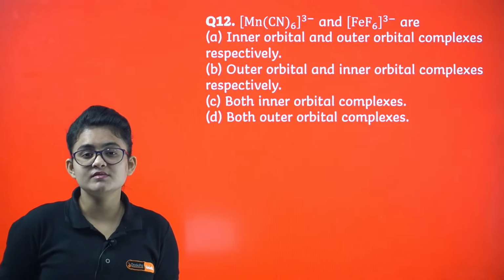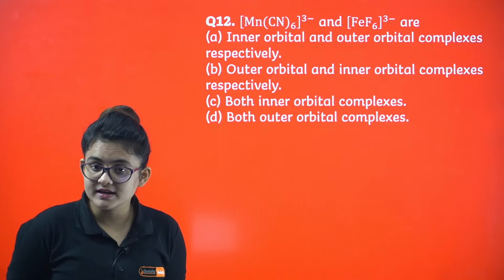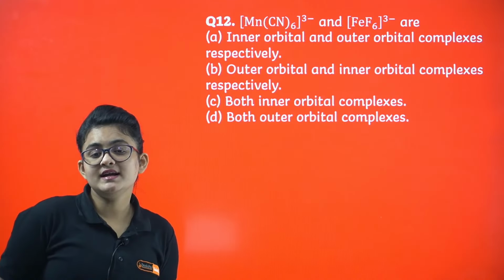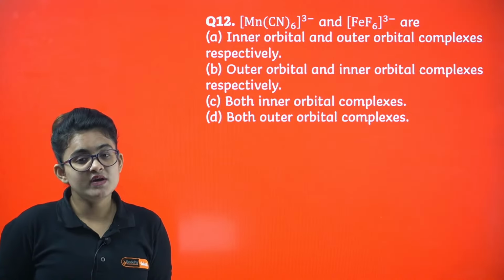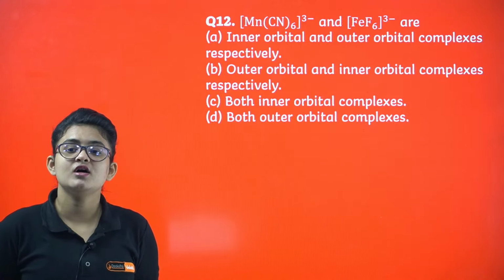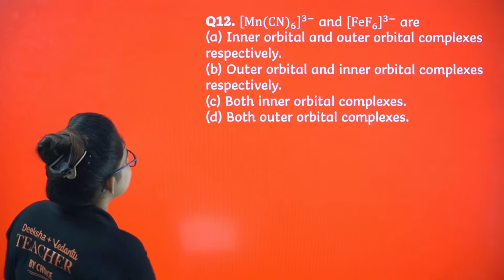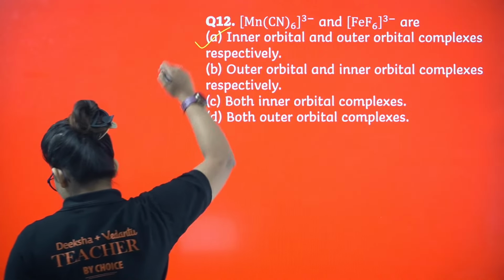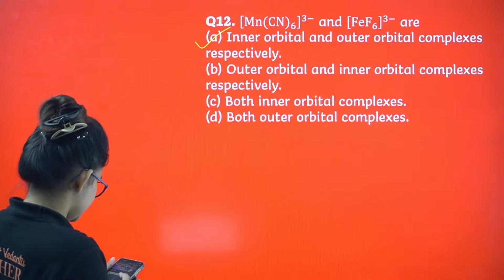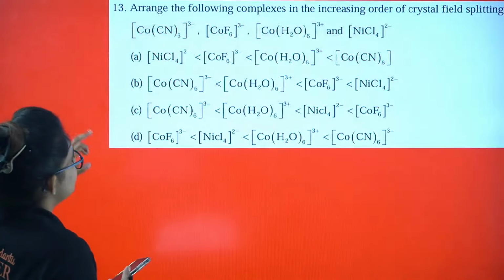But whenever it comes to fluoride F, it's a weak field ligand. So a weak field ligand will not force pair the electrons, so it will utilize the outer nth d orbital. So definitely it's going to be option A, inner orbital and outer orbital complex. Okay, very good. Let's proceed.